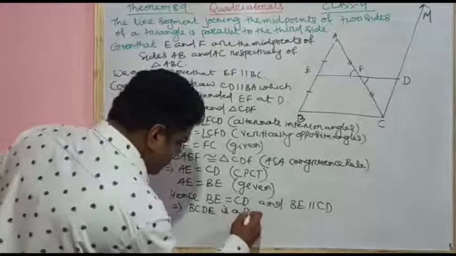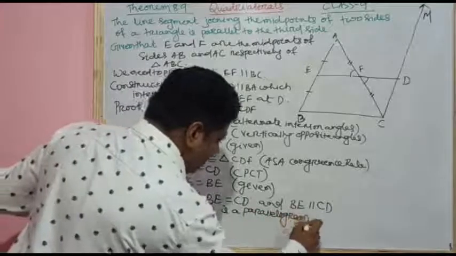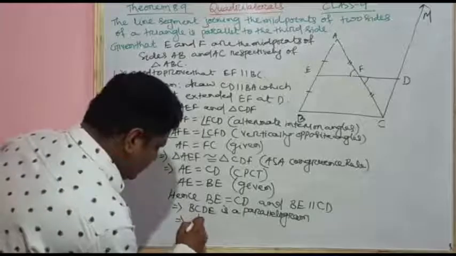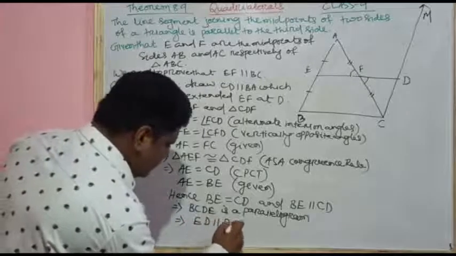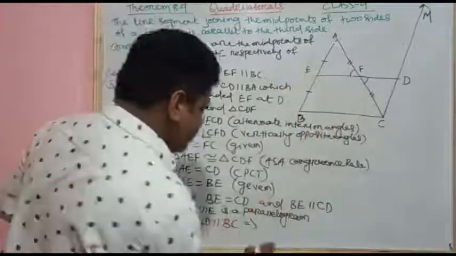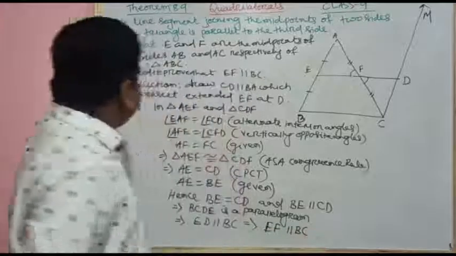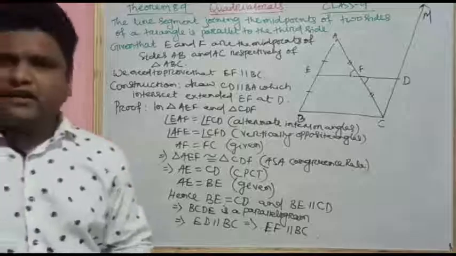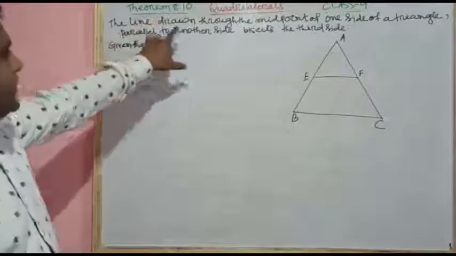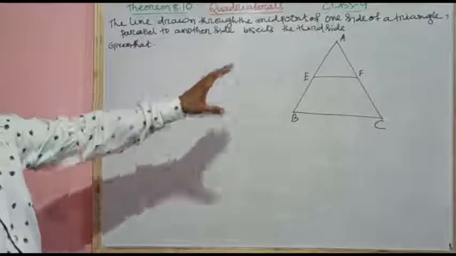BCDE is a parallelogram. If BCDE is a parallelogram, then we can write ED is parallel to BC, and hence if ED is parallel to BC, then EF is also parallel to BC. Now theorem 8.9 of quadrilaterals is proved. Next is theorem 8.10, that is, the line drawn through the midpoint of one side of a triangle parallel to another side bisects the third side.